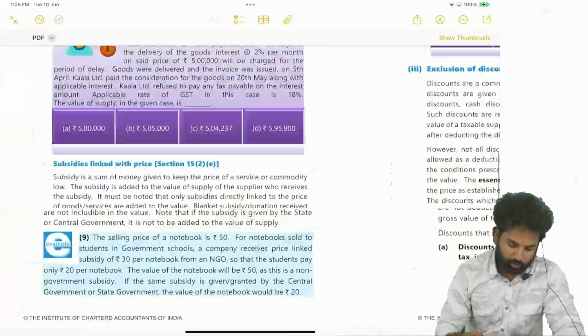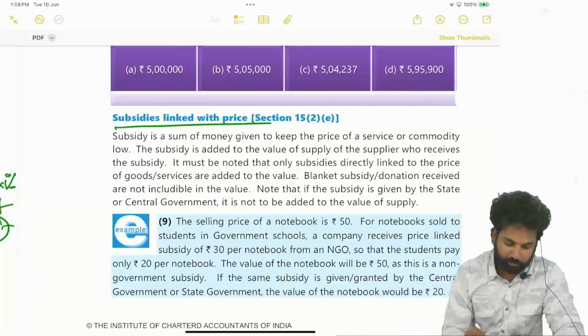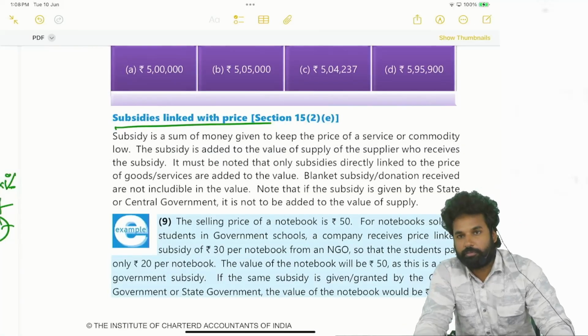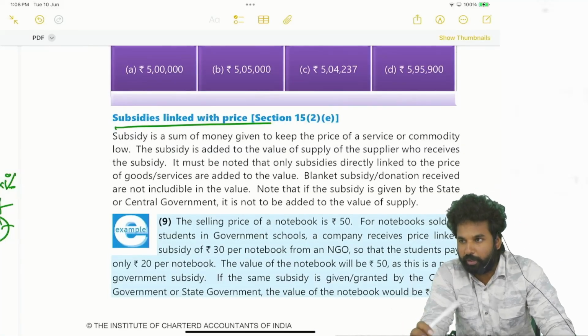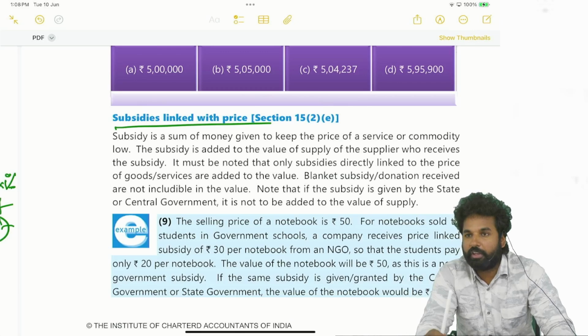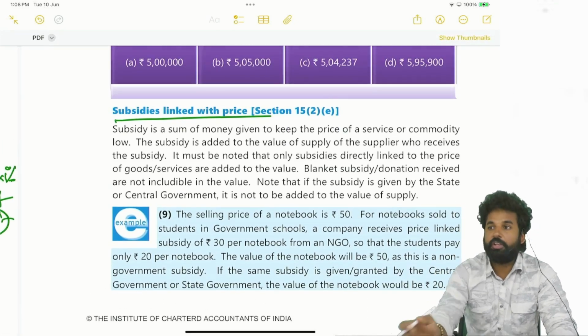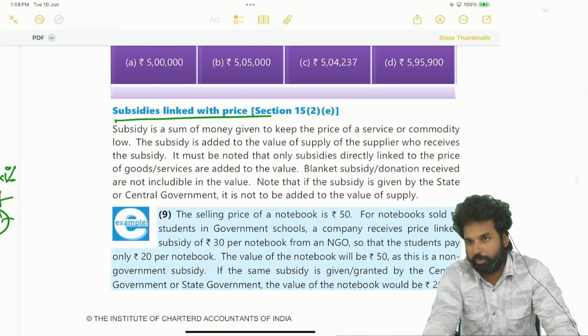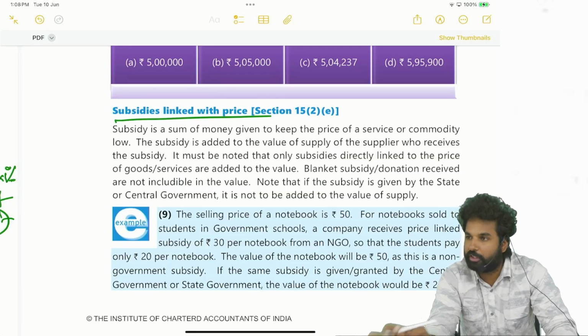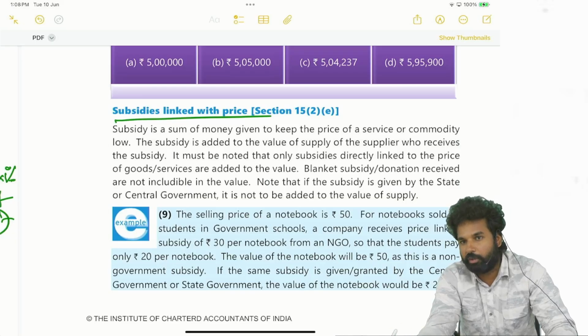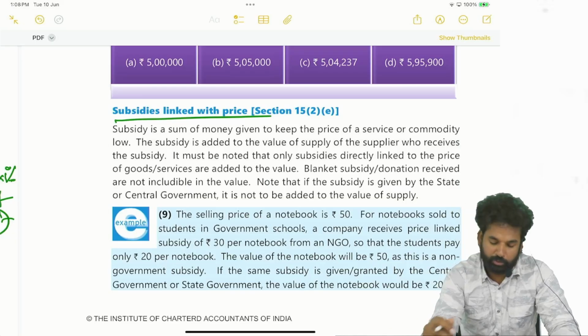Now, subsidies linked with price. Whenever it is a subsidy from government, then it is straight away excluded. If the subsidy is not given by the government, then you have to check. What you have to check? Whether it is received directly linked to the price or not. If it is directly linked to the price, then it will be included. If it is not directly linked to the price, it will be excluded.